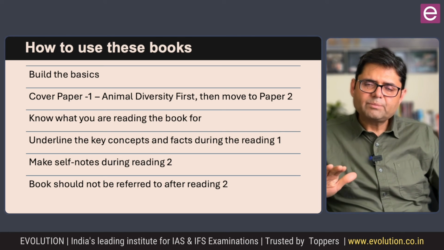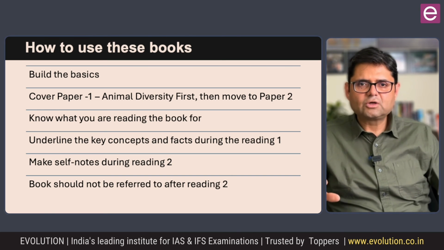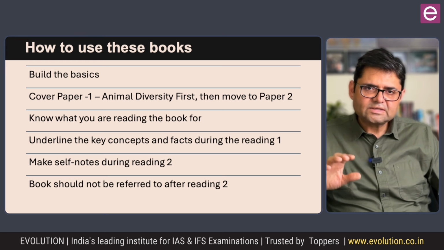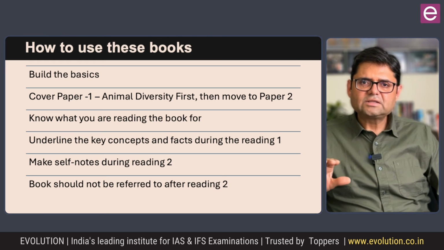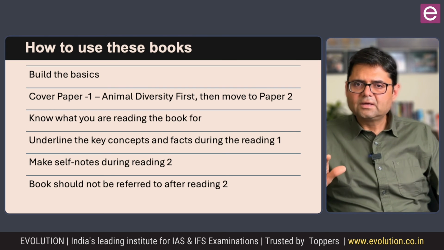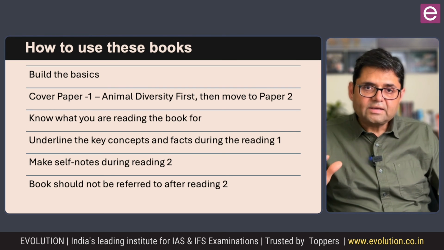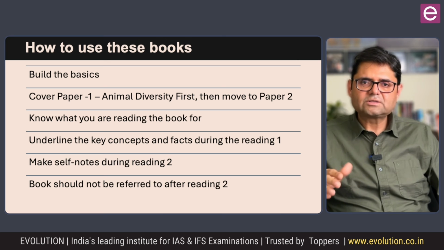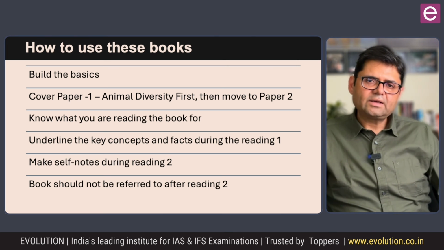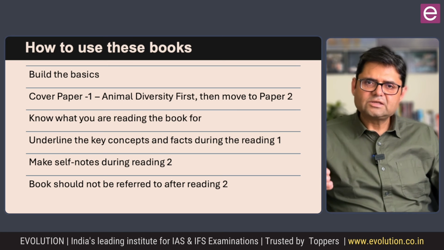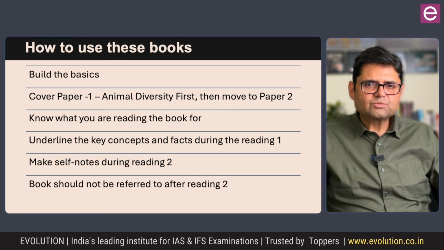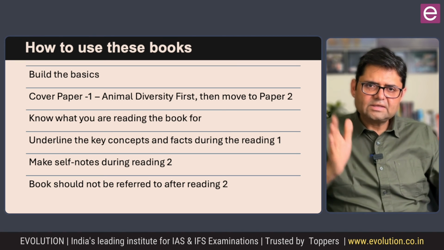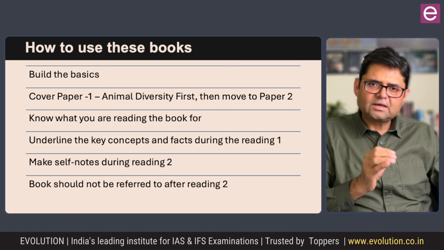Second, cover paper 1 first, whether you have a geology background or you do not, because paper 1, especially section A, that includes animal diversity, is the biggest area. Once you have done it, you will feel a lot lighter, because after that every other area is easier to understand, more conceptual than factual, and the progress will be much swifter. So get this area out of your way as early as possible.